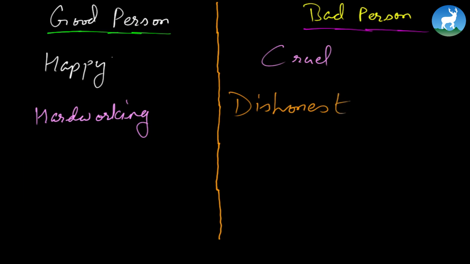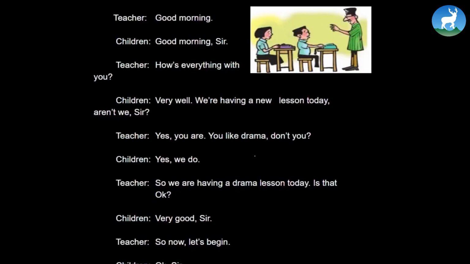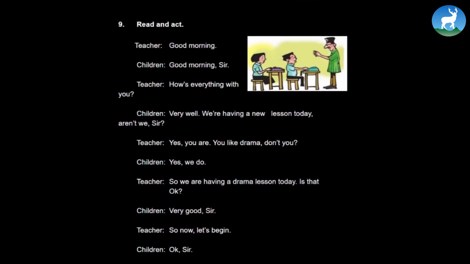This you can certainly do as homework, or maybe you can do it in the classroom itself. Let's read this. Let's reenact. As we do this, one of you can take the role of a teacher, the other can take the role of the children. And again, you give a chance to your friends. The next person can take the role of a teacher, and again, the next person can take the role of the children. So let's reenact, and of course, observe the picture as always.